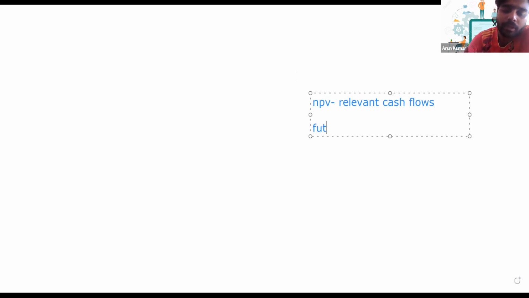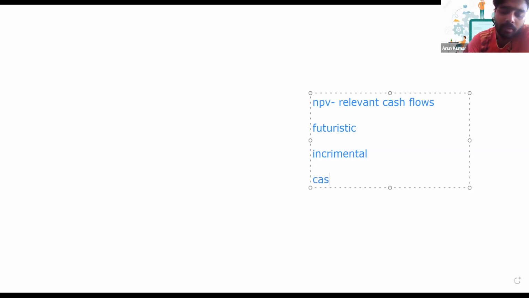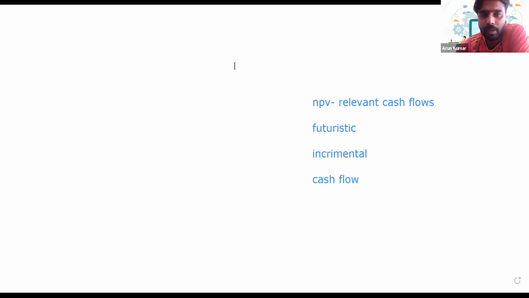It should be futuristic, then incremental, right? And it's a cash flow. So it's an amount that will be incurred in the future, and something in addition, incremental. Incremental means something in addition, and it's a cash flow. Perfect. If all these criteria are met, then we can say that it's a relevant cash flow. Isn't it? Can you reply in the chat?